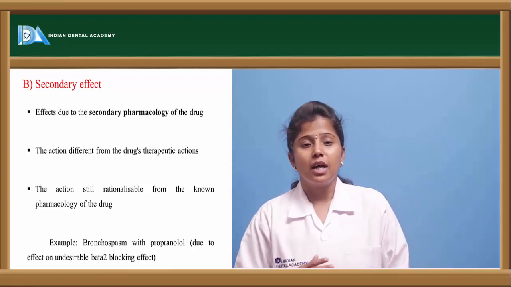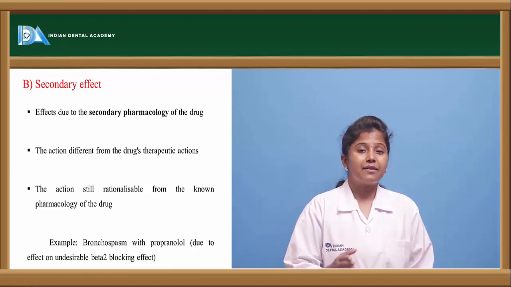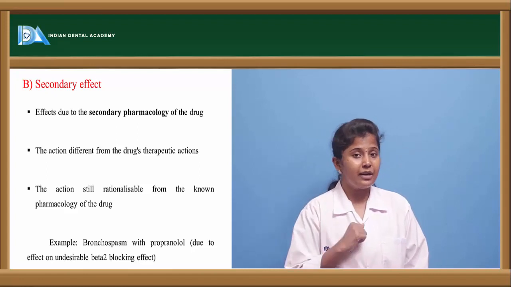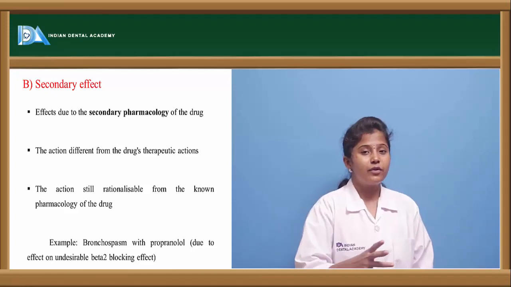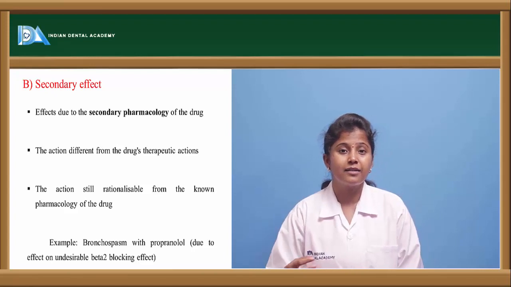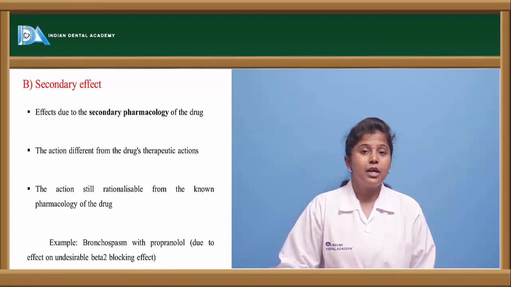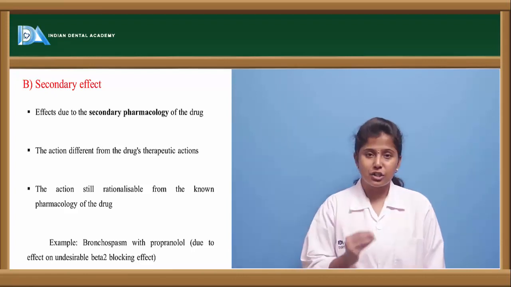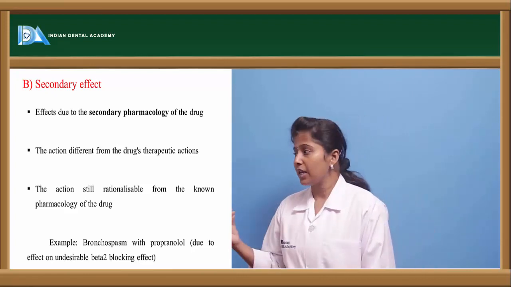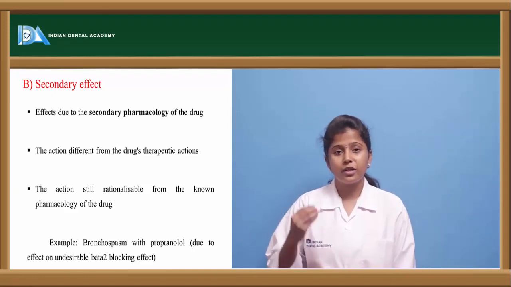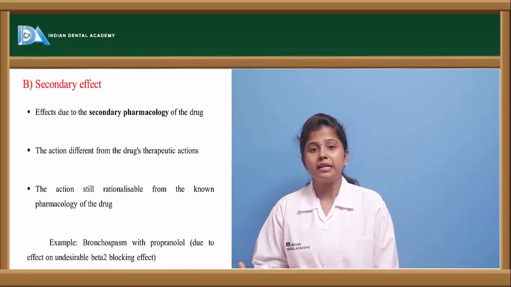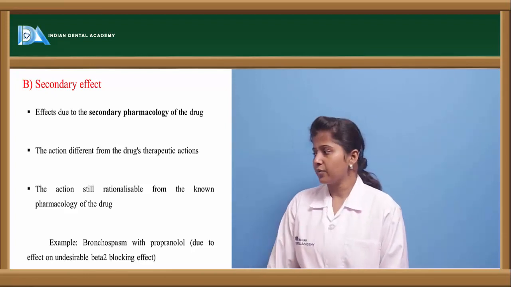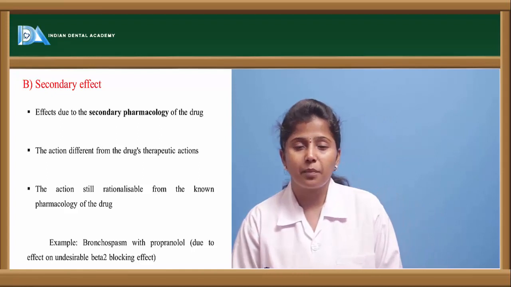Many drugs have analgesic action, antipyretic action, as well as anti-inflammatory action. If we take them for fever, they may be used as an anti-inflammatory. All these lead to the secondary drug effect, and the action is still rationalized from the known pharmacology of the drug. So we can predict that, and take some care in order to reduce these side effects. For example, the bronchospasm with propranolol.